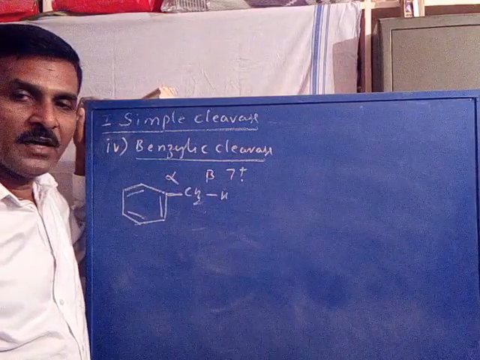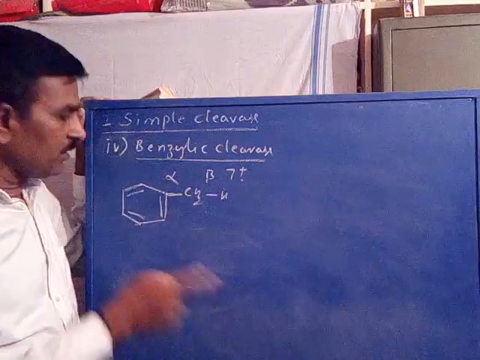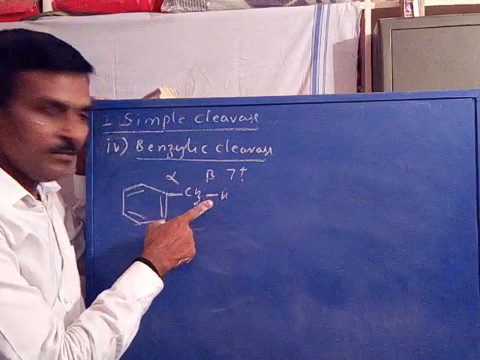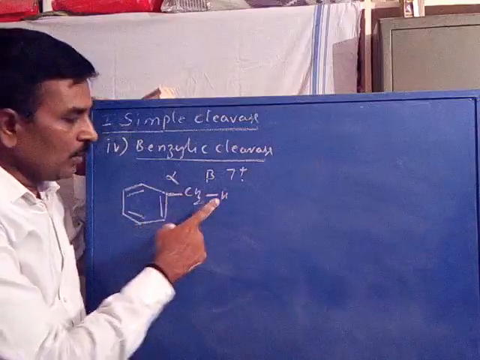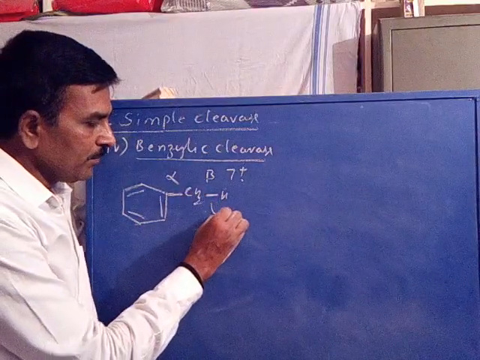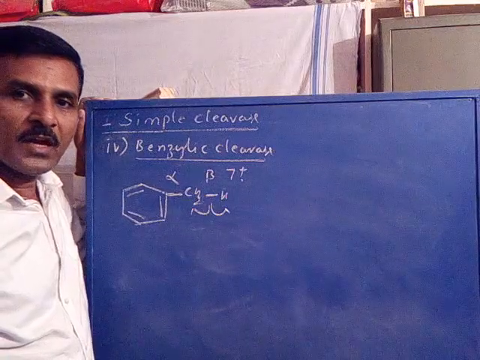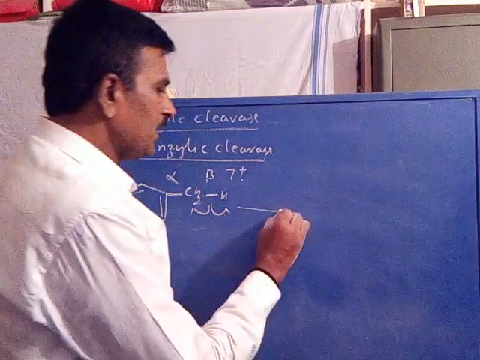I already told that. The cleavage is of the beta bond with respect to the aromatic system, irrespective of the first bond. Only the second bond gets cleaved. How? Homolytically. So the second bond is cleaved homolytically.